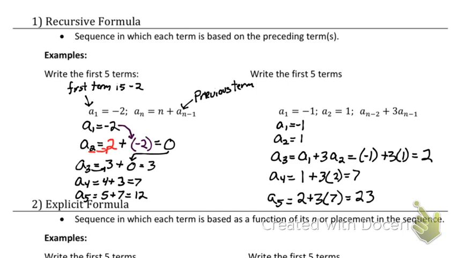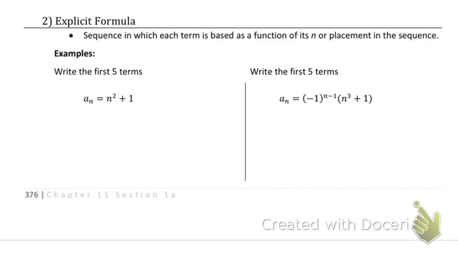Okay, like I said, recursive formula can be tedious because you have to know everything before it. That's why more often than not we try to find an explicit formula or some kind of pattern to all these. So the explicit formula is a sequence in which each term is based as a function of its n or placement in the sequence. So it works just like a regular function, where we have n's in here, we just got to figure out what number goes in there, and then we go from there.